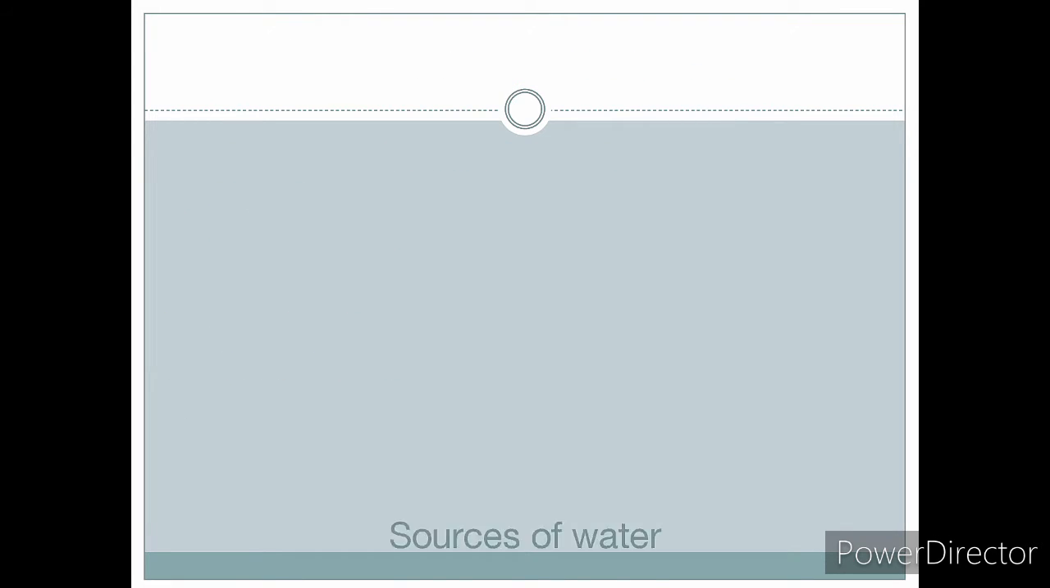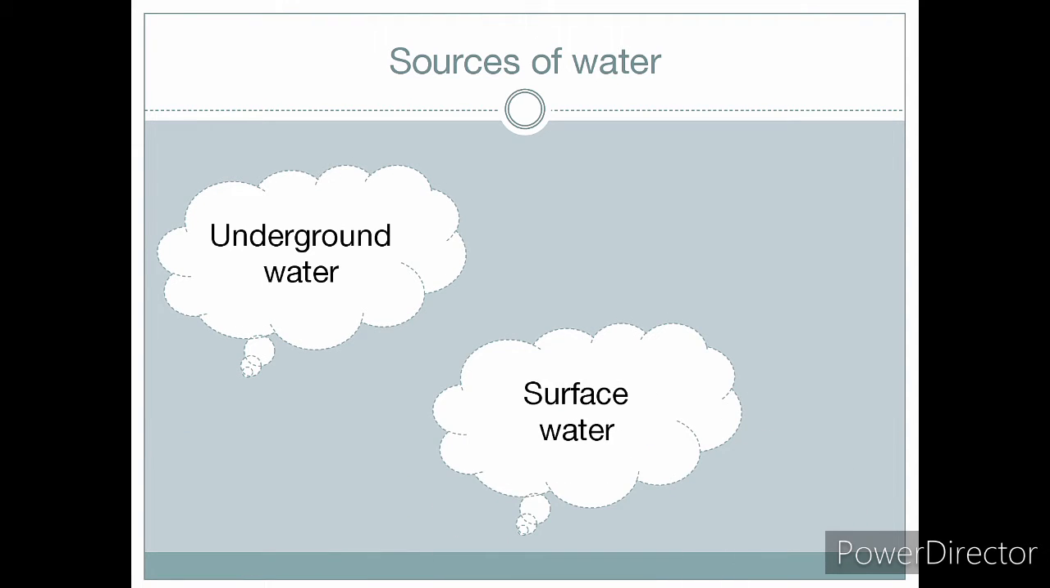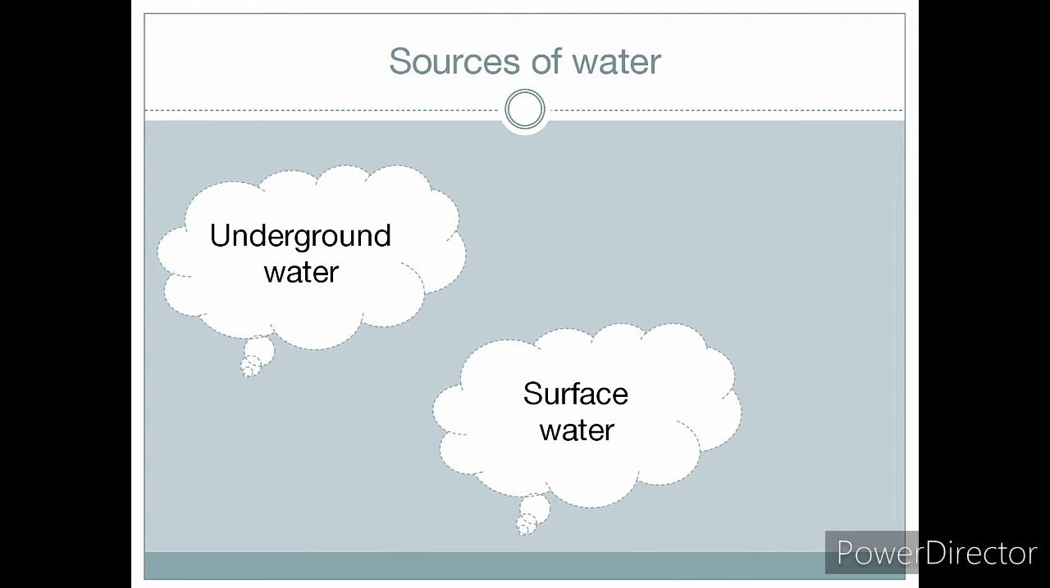Next are sources of water. The sources of water are of two types, means there are two sources of water. First is underground water and the second one is surface water. So what is underground water? Underground water is the water that is found below the ground. Okay, it is not the surface water.